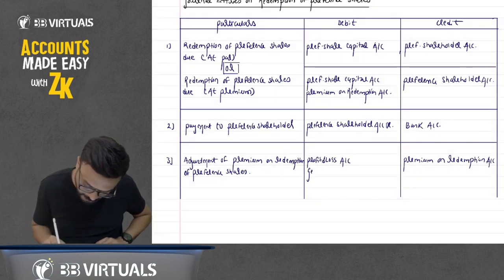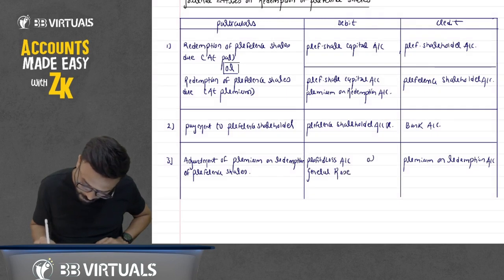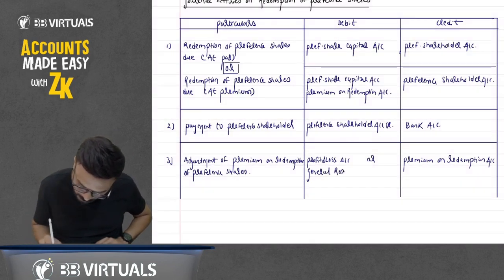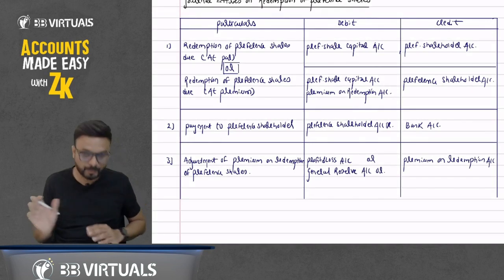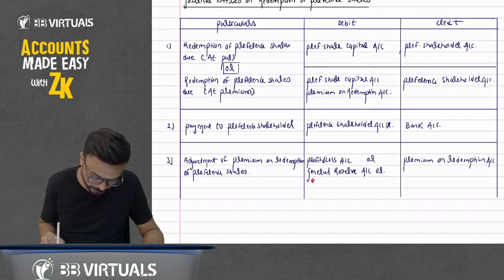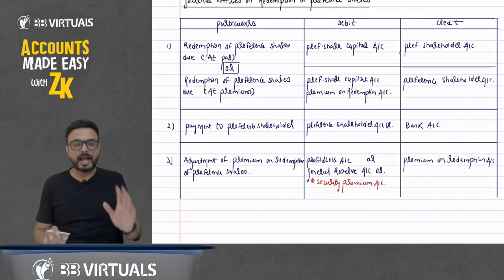If you have a general reserve, or you can call it a revenue reserve, you can adjust against the general reserve account. Or, a very important point, third, the securities premium account. Now write it down there, securities premium account. Very important. What happened here?